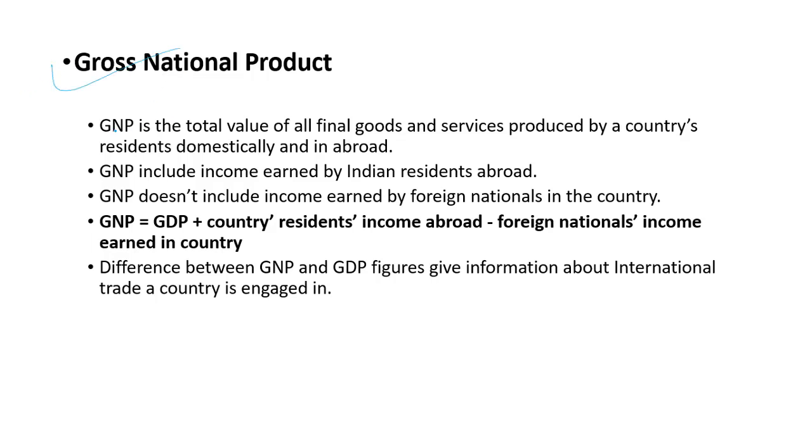Now gross national product, GNP, is the total value of all finished final goods and services produced by country's residents domestically and in abroad. So gross national, we are all nationals of India. I can earn some money in USA and send it to India, so it will be a part of Indian GNP. If I am working in Dubai, so many people are working in Dubai, they are sending money to India, so it is a part of Indian GNP. So produced by country's residents, domestically in India and in abroad.